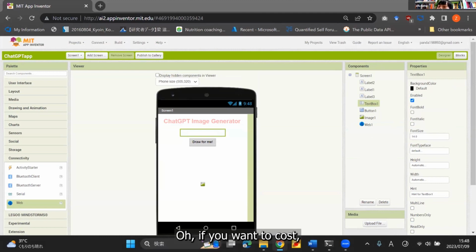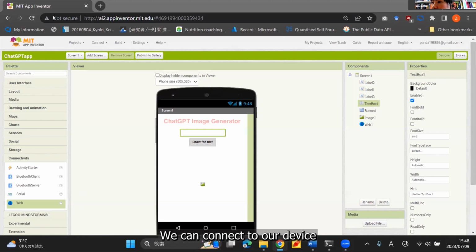Oh, if you want to customize the look of the UI for users, I don't think you can do that directly in this user interface. It's not possible to do it here. If you want to do that, what you can do is you clone the source code of App Inventor, and then you work directly in the source code, and then you need to recompile the whole App Inventor.